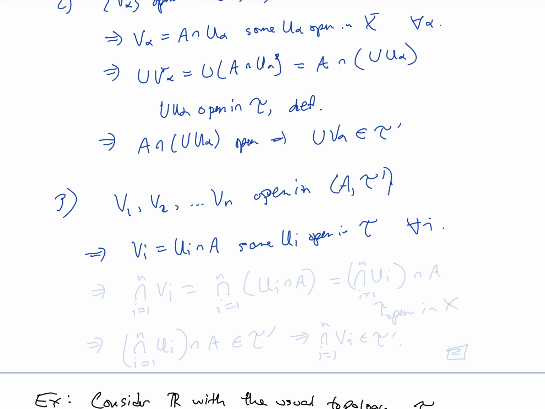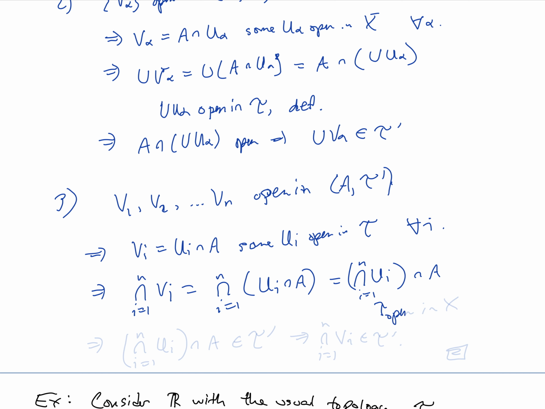And so the intersection from i equals 1 to n of the V_i's is equal to the intersection from i equals 1 to n of the U_i intersected with A. That's the intersection of these U_i's, i equals 1 to n, intersected with A.